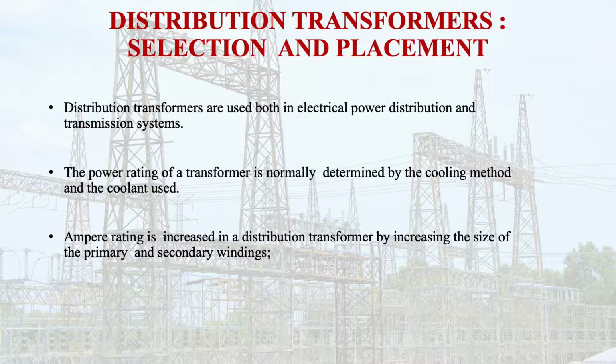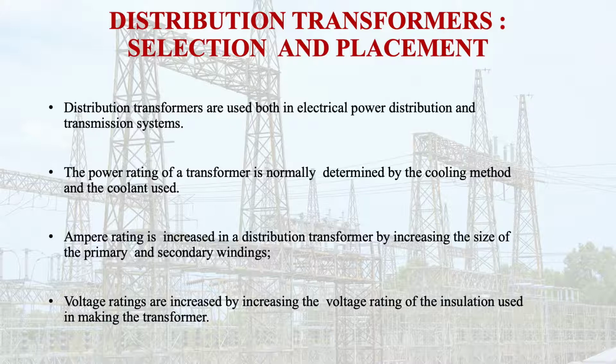Then the amperage rating is increased in a transformer by what? Increasing the size of the primary and the secondary winding. Then voltage rating. Voltage rating is increased by what? Increasing the voltage rating means increasing the voltage rating of the insulation used in making the transformer. So whenever we say voltage, that means the insulation is there. If we increase the insulation rating, it can withstand maximum or increased voltage.